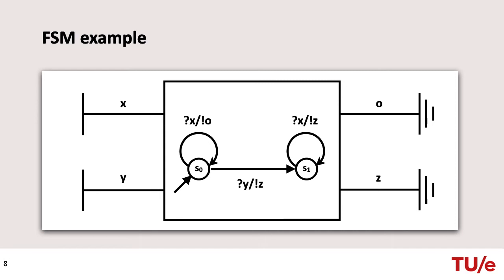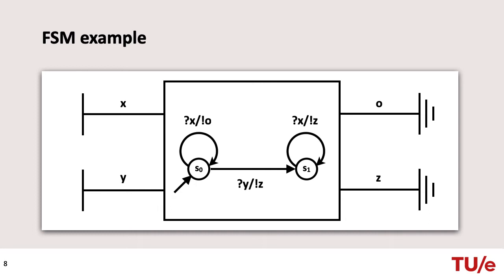In the example on this slide, the XMAS network contains a finite state machine with two input channels X and Y and two output channels O and Z. Both inputs are connected to sources and the outputs to sinks. For simplicity, we again assume the data consists of a single token. We therefore do not specify it explicitly in the example. I illustrate a part of an execution of this XMAS network.